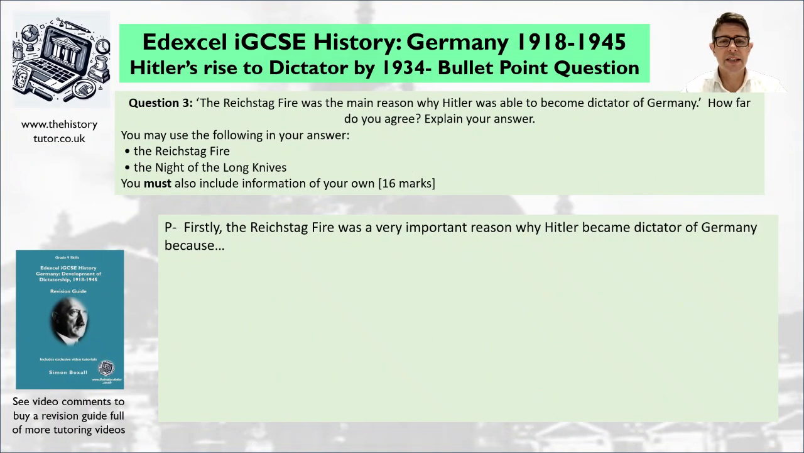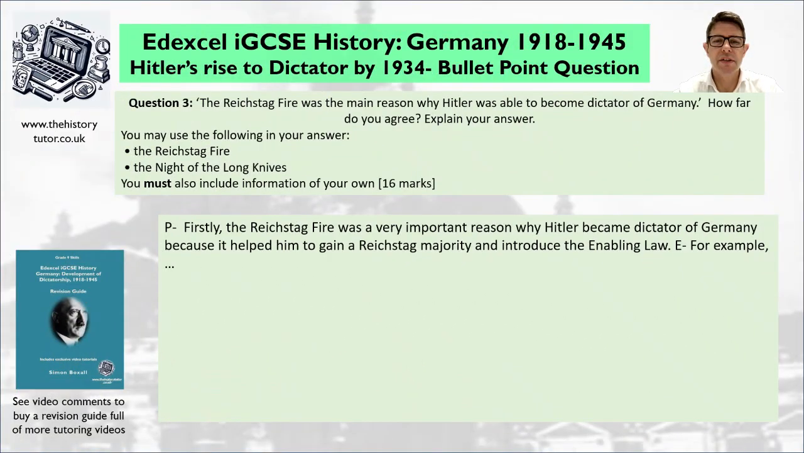Let's work through this first one together, shall we? So what would make a good first opening sentence? I've got a start here for it. It says, firstly, the Reichstag fire was a very important reason why Hitler became dictator of Germany because... Okay, can you think of a reason why? Why did it help him? Think about how it increases the success in the election, perhaps. Okay, pause me now and give your opening reason in your revision guide.